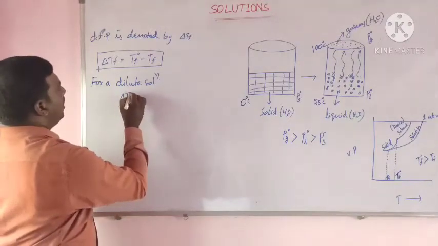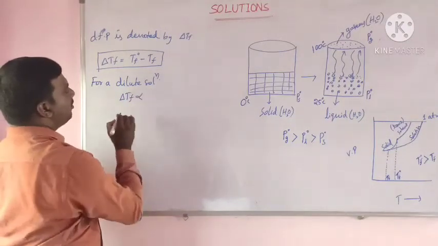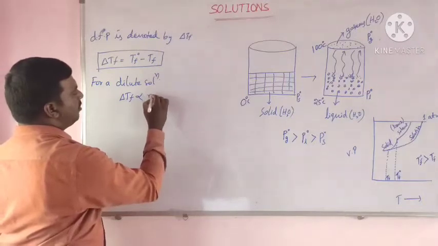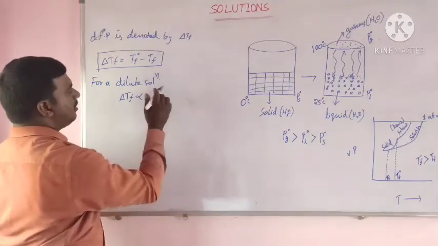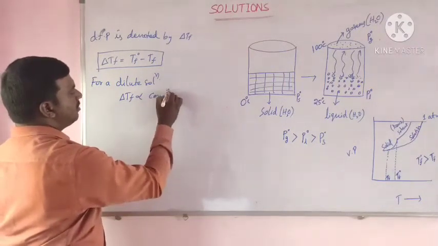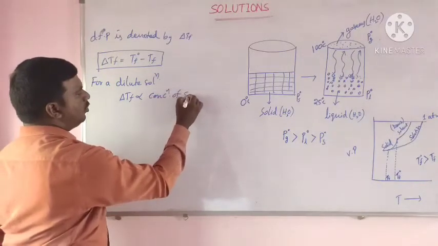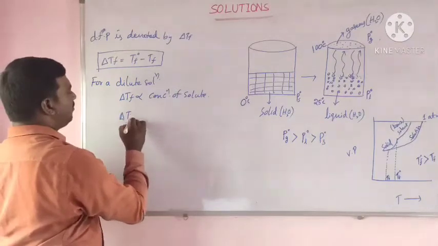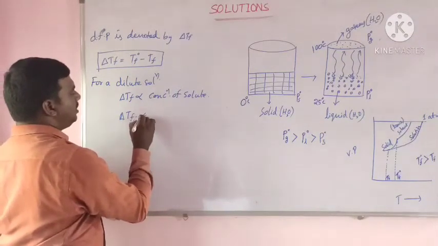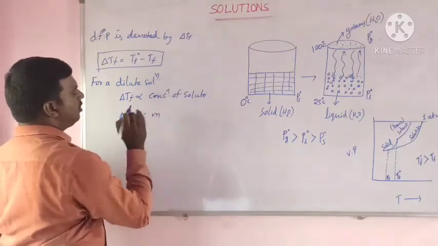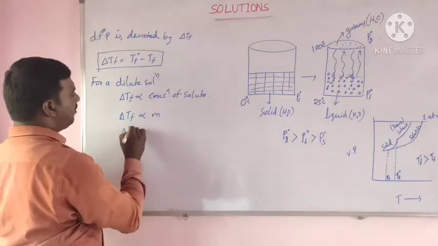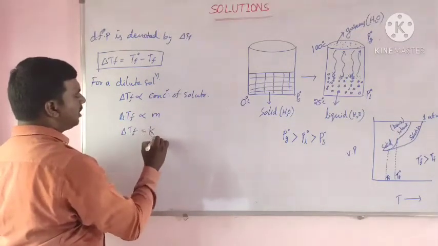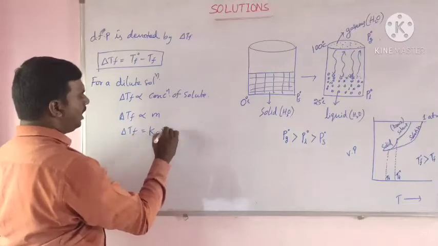Then delta TF is directly proportional to molality or concentration of solute. Then delta TF is directly proportional to molality. Delta TF is equal to Kf times molality.